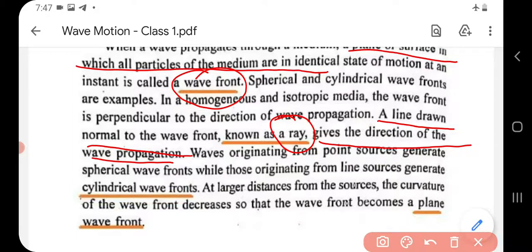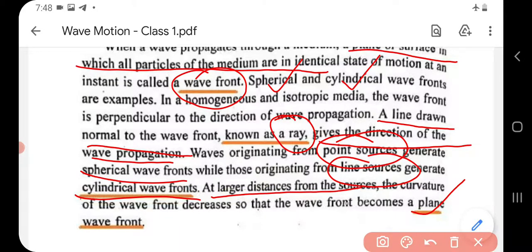Now there are three types of wavefront. One is spherical, the other one is cylindrical, and the other one is plane. Waves originating from point sources are called spherical wavefronts. Waves originating from line sources are called cylindrical wavefronts. And finally, the waves originating from sources at large distances are called plane wavefronts.